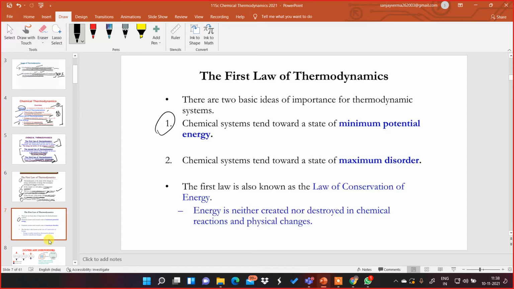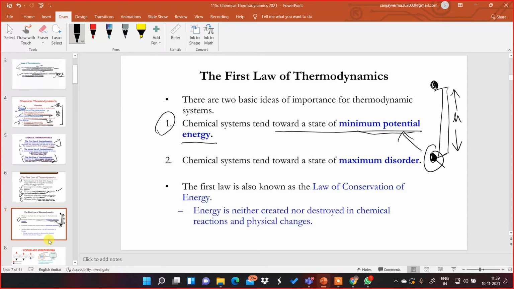Number one, all chemical systems tend towards a state of minimum potential energy. Suppose there is a wall at a certain height. If I place a cricket ball at the bottom, it has minimum potential energy. If I lift this ball and place it on top, it has maximum potential energy. So here also, remember, chemical systems tend towards a state of minimum potential energy.